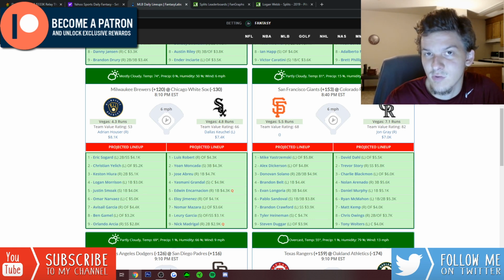McMahon wasn't in the lineup Tuesday, but I assume he's going to be in the lineup today. If you see Tapia or Hilliard crack the lineup, then you could definitely go to those guys as well. Like I said, just really this whole Rockies lineup is in play for me.